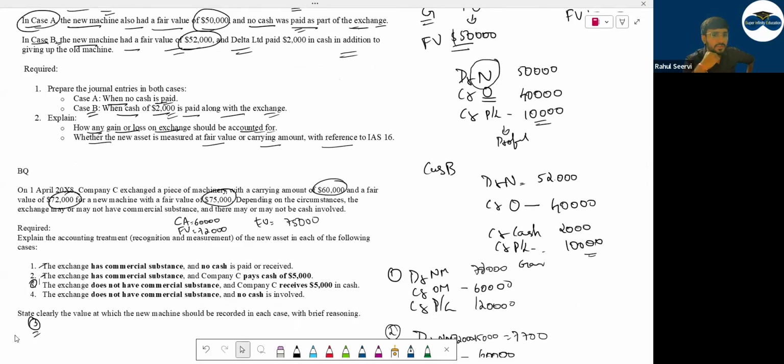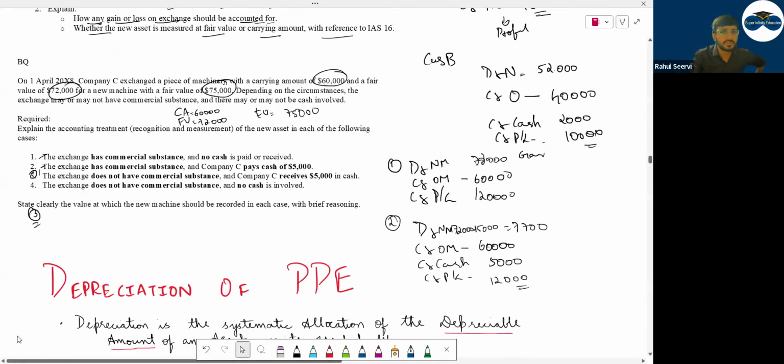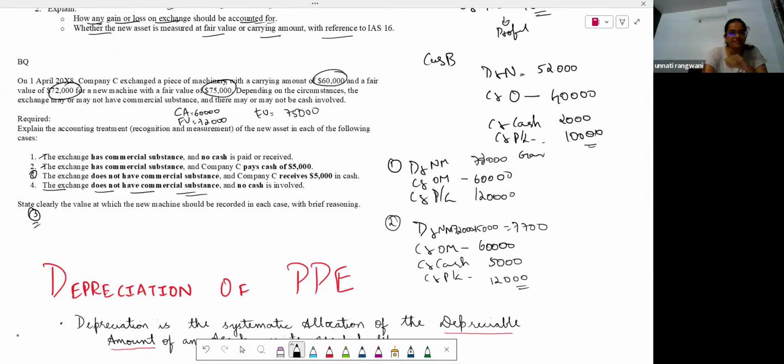Unnati, you will say the fourth one bete? Yes? Okay, then say me the fourth one bete. Chalo then. The exchange does not have commercial substance. Sir, abhi commercial substance baki hai, I am doing. Okay, then do it. Ishika done bete? कोई नहीं, चलो. फटाफट अपन ये करके बाद में ब्रेक लेंगे.